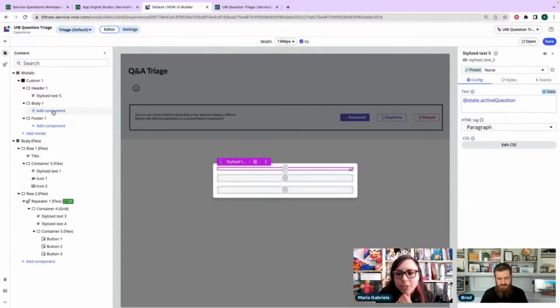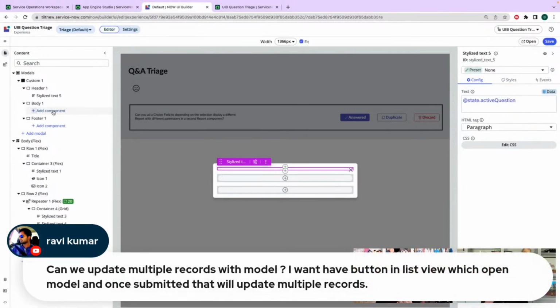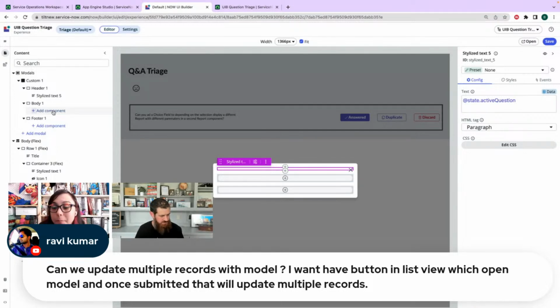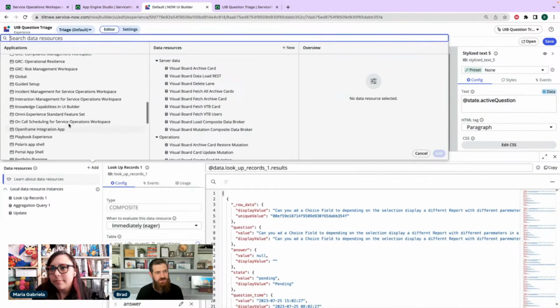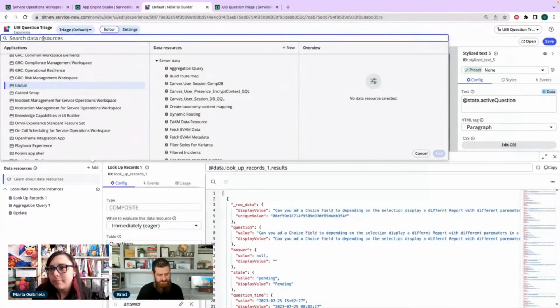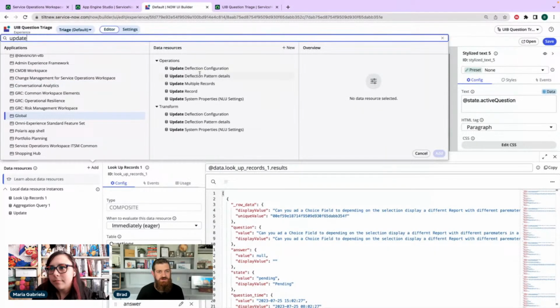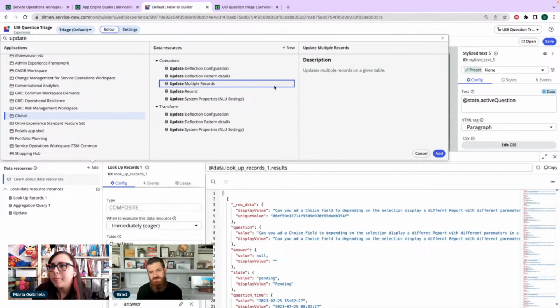We have a quick question from the chat. Can we update multiple records from the modal? Imagine in this scenario, if we wanted to have the button in list view, which opens a modal, and once submitted, it will update multiple records. There is an update multiple record data resource. So it's probably a little more complicated than you would want it to be. But if we look at, I think there's an update and delete multiple records. So there is this update multiple records data resource.